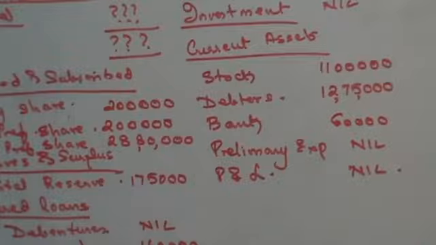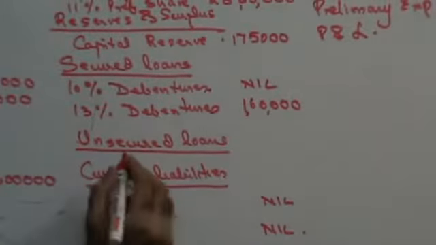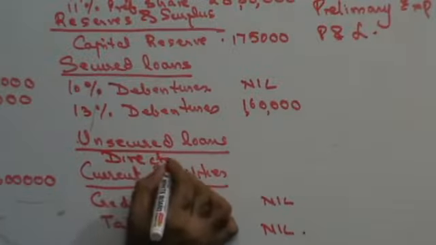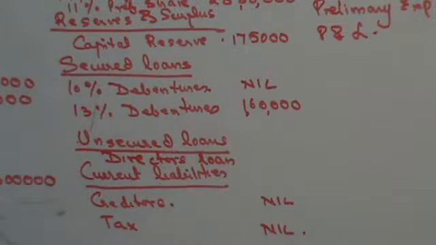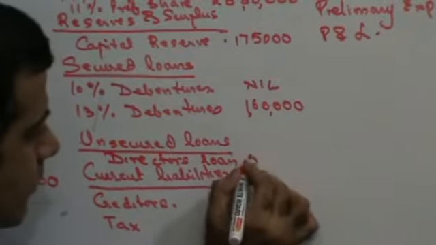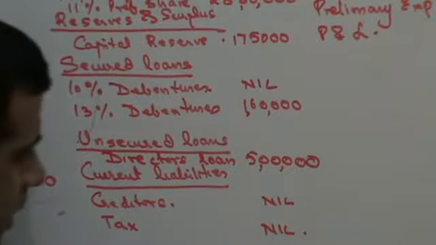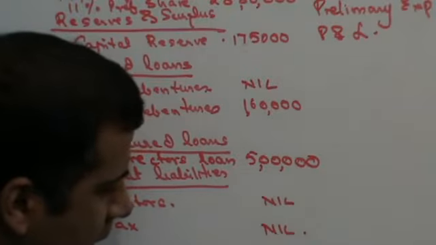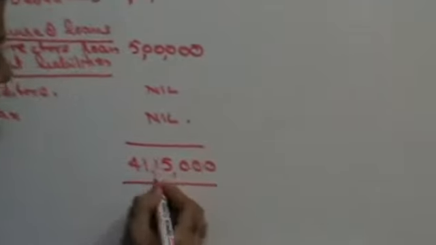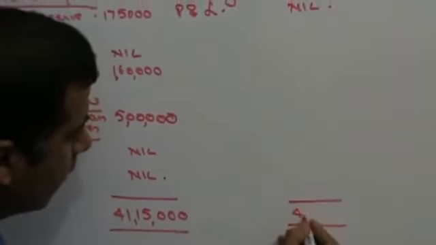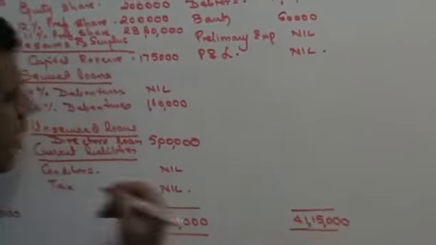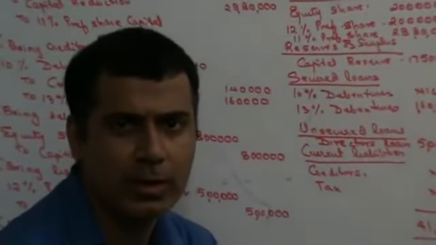Now we had also issued a liability of director's loan. Now director's loan is an unsecured loan. So your unsecured loan will not be nil, but you will have director's loan there. Director's loan is 5 lakhs. I presume we have passed all the entries from the journal, right? Someone please check. 41 lakh 15,000. Balance sheet tallies. We'll stop this here for the day. Thank you very much.